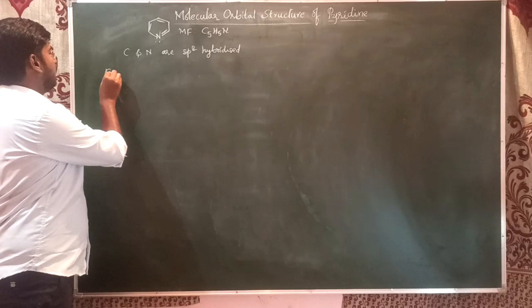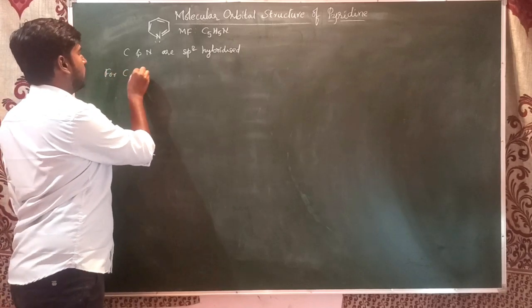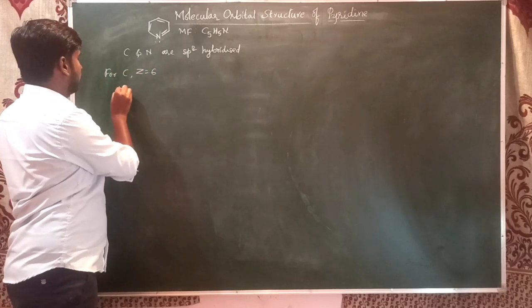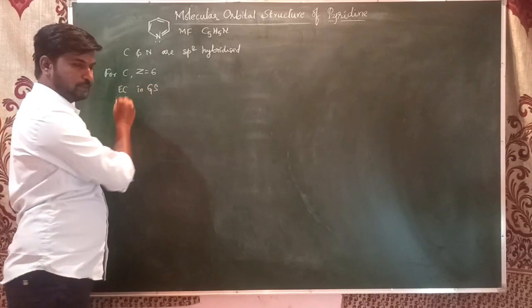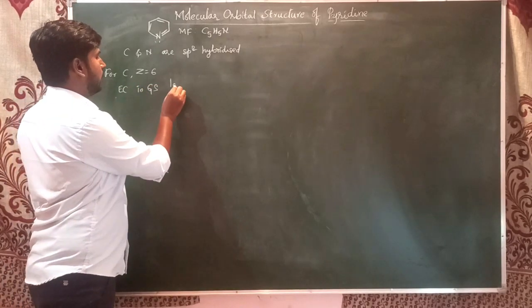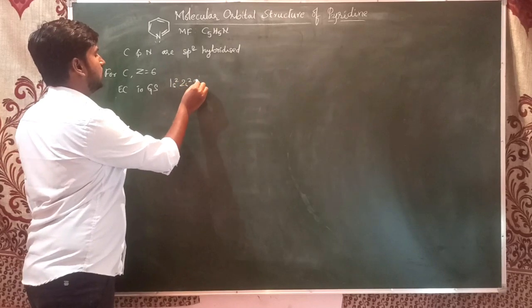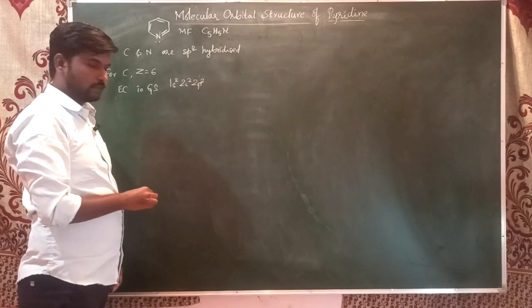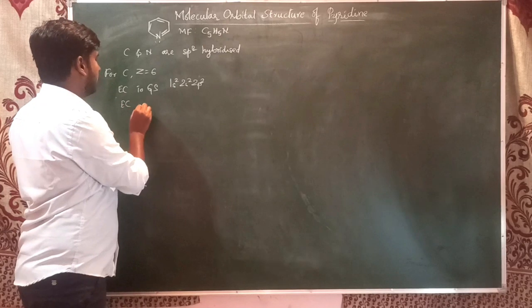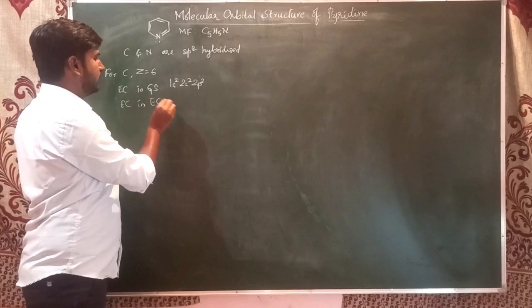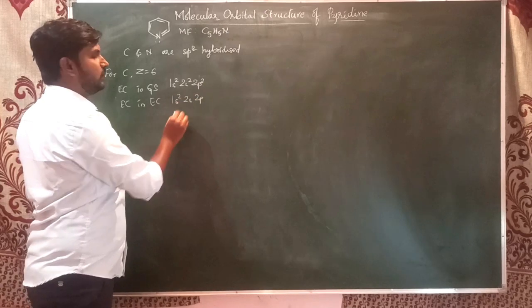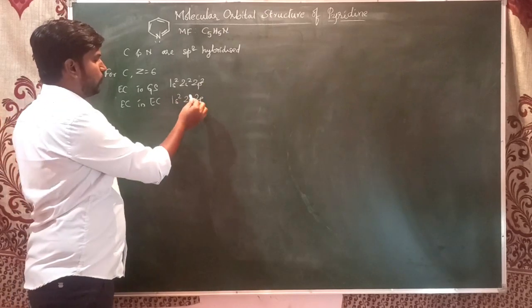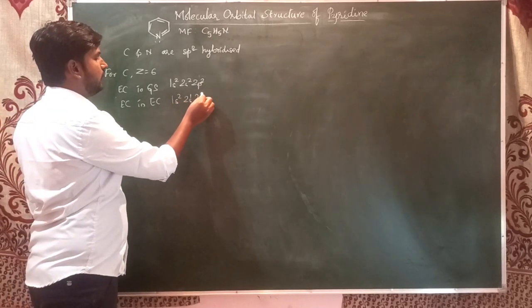For the carbon atom, the atomic number is 6 and its electronic configuration in the ground state is 1s2, 2s2, 2p2. In the excited state, it is 1s2, 2s1, 2p3, where one of the 2s electrons shifts to the 2p orbital.